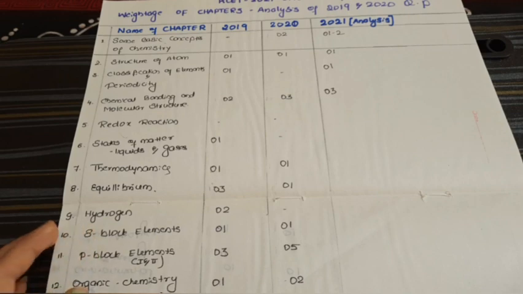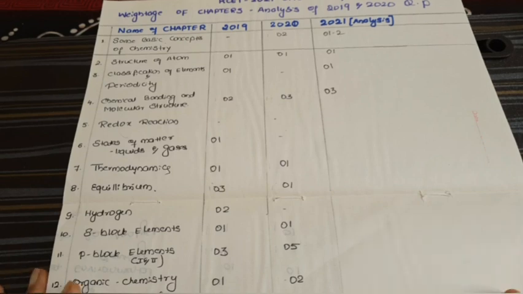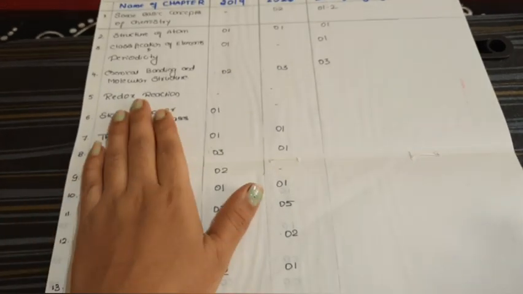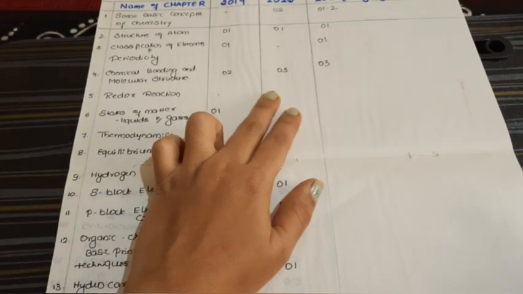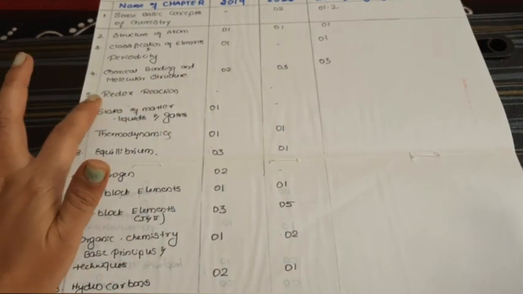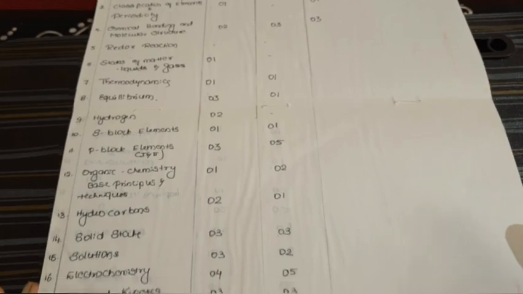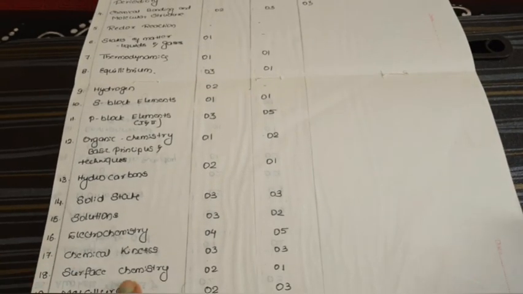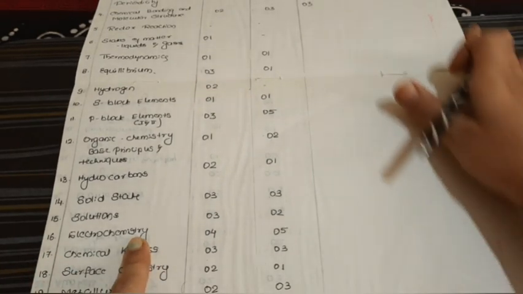And for redox reaction, there was no question. Dear students, here I have noted that no questions were asked in 2019 and 2020, but redox reaction is closely related to electrochemistry, because the phenomenon or mechanism in electrochemistry is redox reaction only.